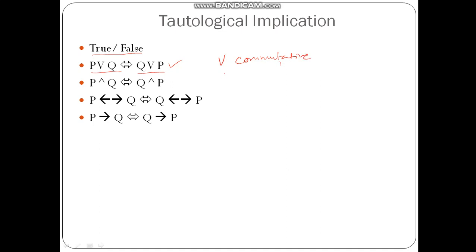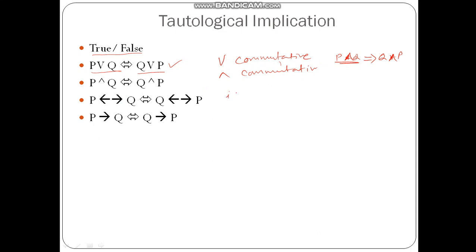Even conjunction is also commutative. Commutative means if P star Q, then it implies Q star P. That means if I replace star by the AND operation, then P and Q is the same as Q and P. So these two are commutative operations.